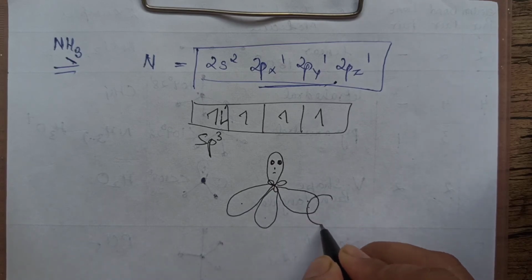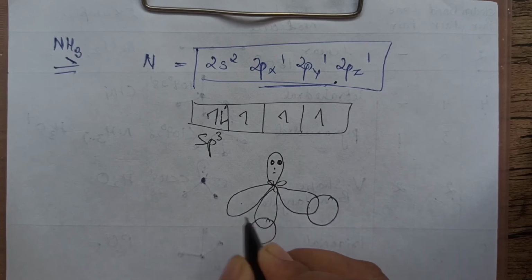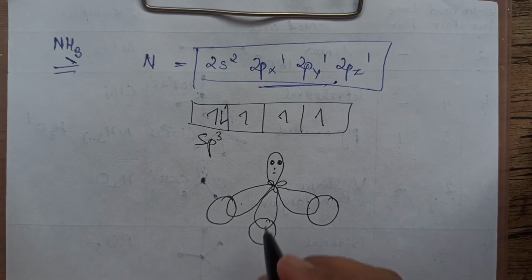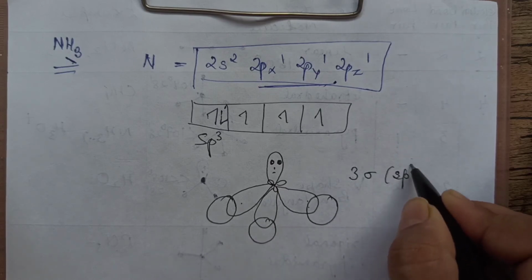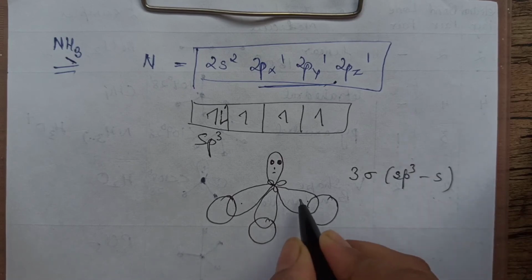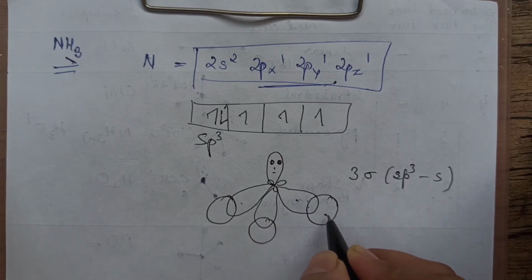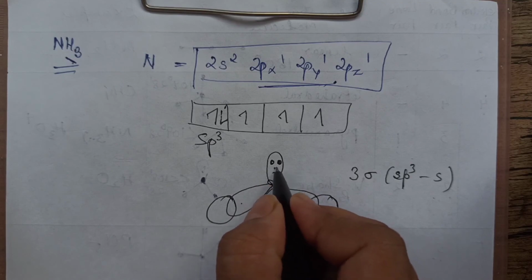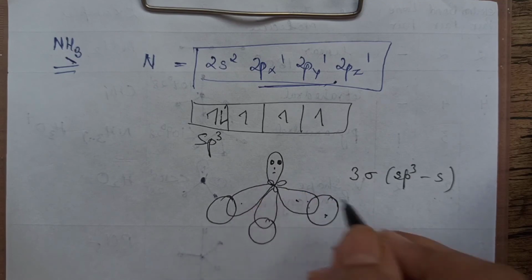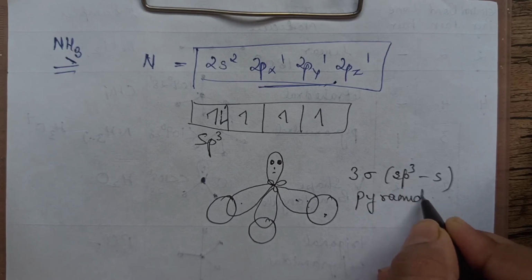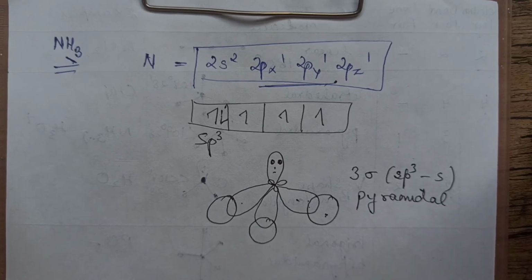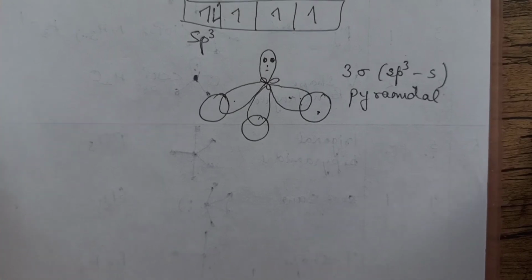These will now overlap with 1s, 1s and 1s of hydrogen atom. So in a way it is having 3 sigma bonds of the type sp3s. An sp3 orbital is overlapping with 1s of hydrogen and one sp3 is having a lone pair of electrons. So what is the shape of it? The shape is pyramidal. Shape of ammonia molecule is pyramidal.